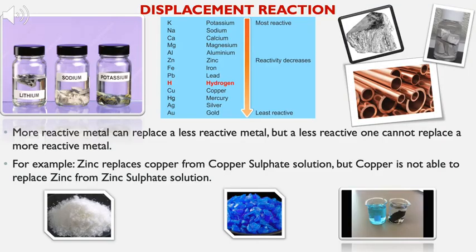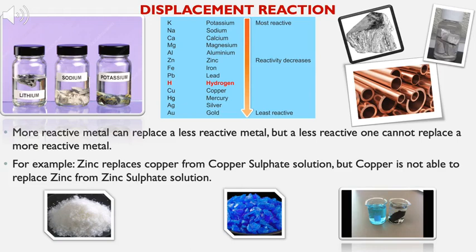Now coming to the next topic, that is displacement reaction. Displacement reaction means to replace something. If a metal replaces another metal from its salt solution, then that type of reaction is called displacement reaction. This reaction takes place on the basis of the reactivity series. You can see potassium is the most reactive metal and gold is the least reactive metal, and in between there are many metals.